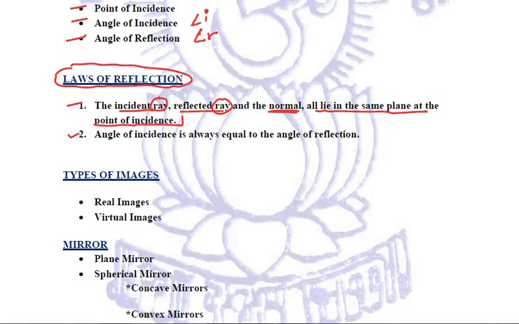And the second law states that the angle of incidence is always equal to the angle of reflection. That is, angle i is always equal to angle r.